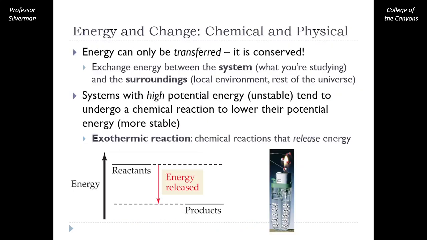We said that energy can only be transferred. It must be conserved in the universe. So we have 2 types of processes. We have exothermic processes. These are going to be processes that release energy, that release heat towards the surroundings as they occur. Things like burning reactions release heat to the surroundings. Those have to be exothermic.